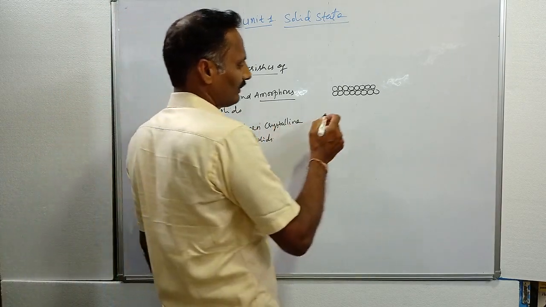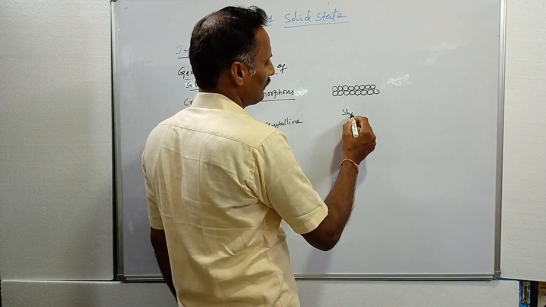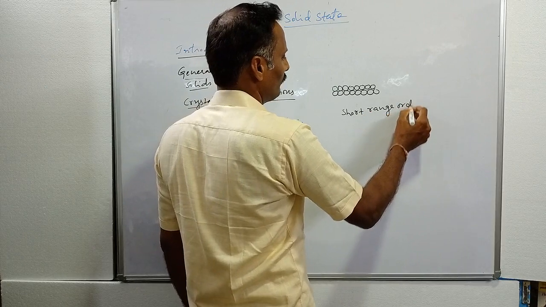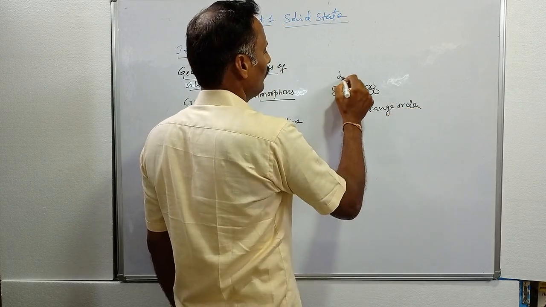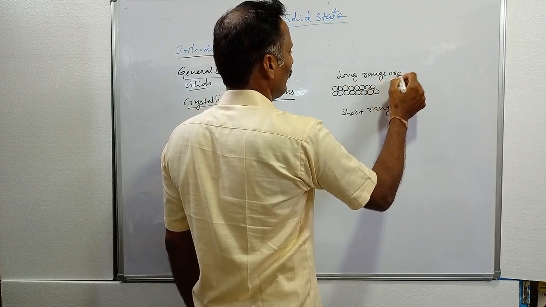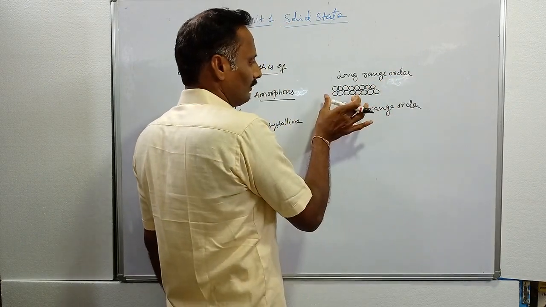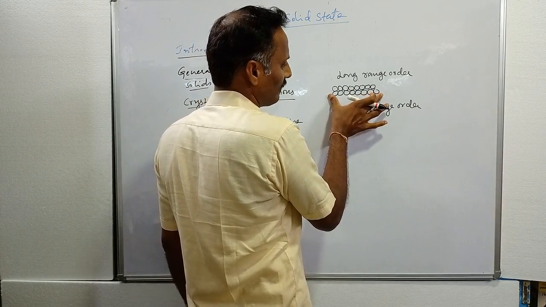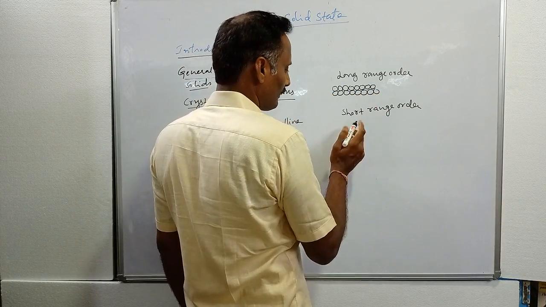Amorphous solids have short range order. Crystalline solids have long range order. Here the order of arrangement of particles is long range. Here particles are in short range order.